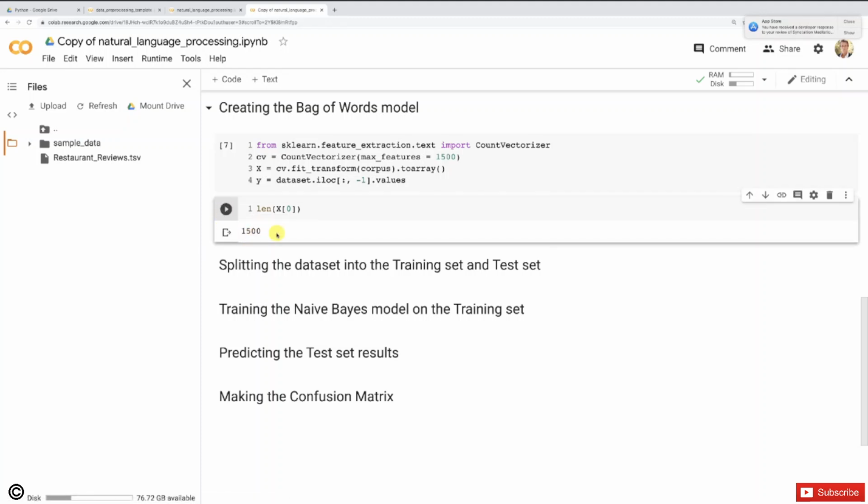Perfect. So now we have a nice bag of words model with only relevant words that appear at least a certain number of times, and without all the non-relevant words that appear once, like Rick, Steve, or that weird faux word we saw in one of the reviews. Okay? Good. And so now we basically did the most difficult part. We created the bag of words model.